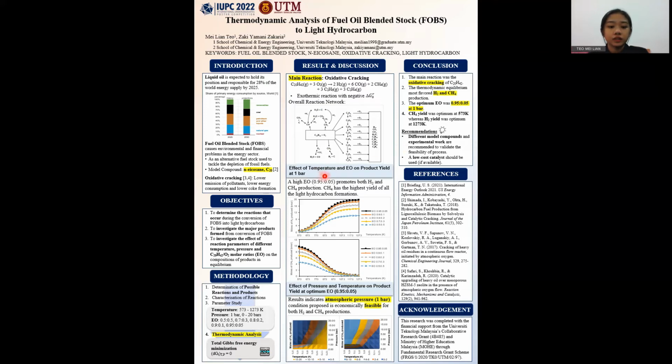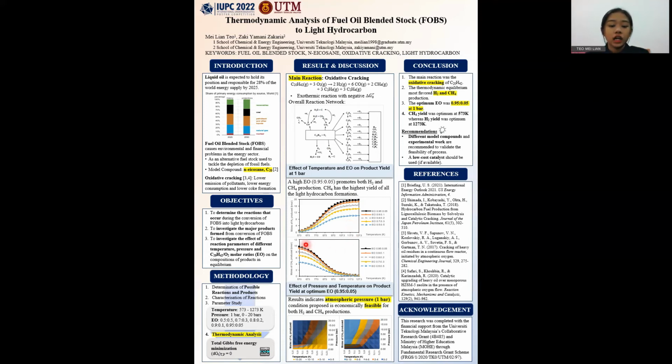Next, the effects of temperature and EO on product yield at 1 bar were analyzed. For hydrogen production, the yield of hydrogen produced increased with the increase in the reaction temperature. The optimum condition for hydrogen production was achieved at EO 0.95 to 0.05 at 1273 Kelvin. The rapid increase in hydrogen synthesis in the early stage was mainly contributed by cracking and partial oxidations of N-eicosane.